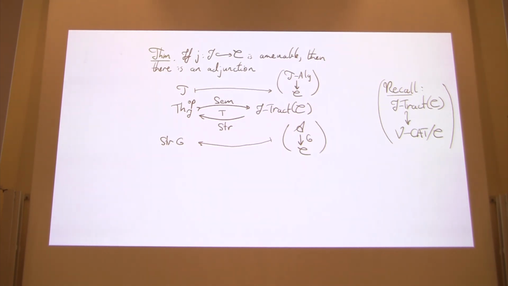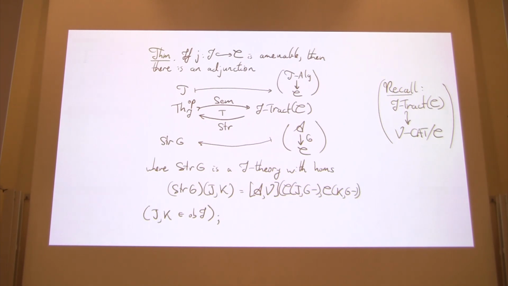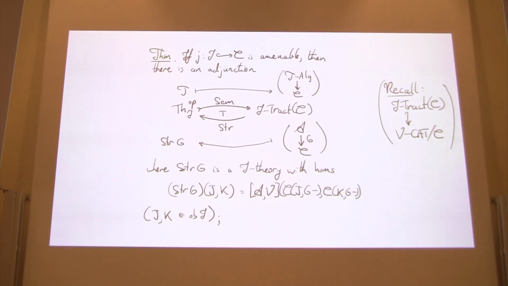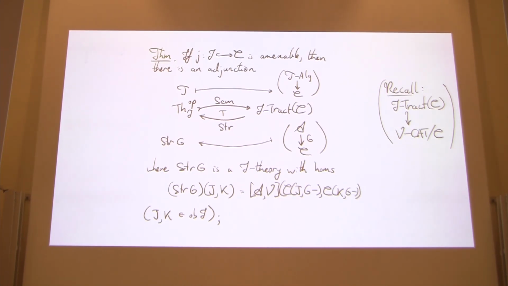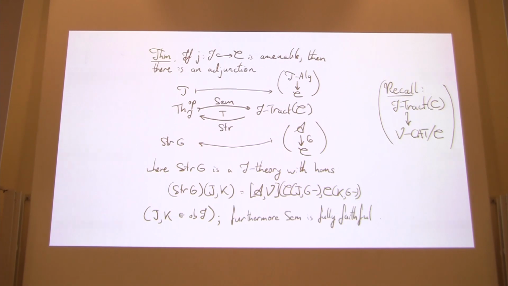What this J-theory is: its objects are the objects of J, and the Hom objects are defined in the following way. We take the Hom between certain V-valued functors here. And of course we can look at how this specializes to various cases.